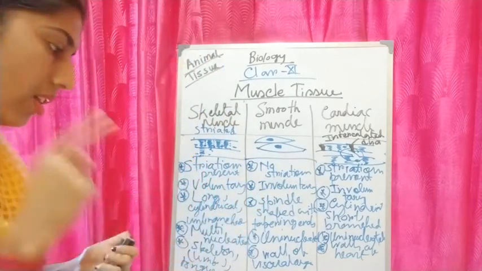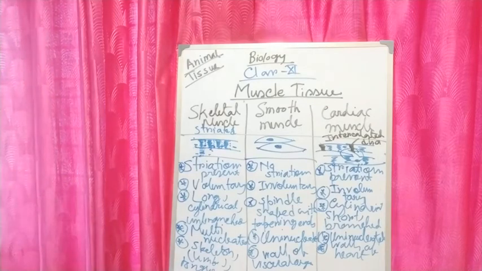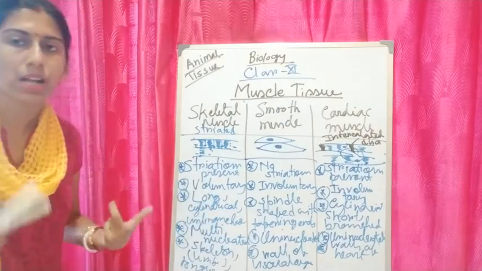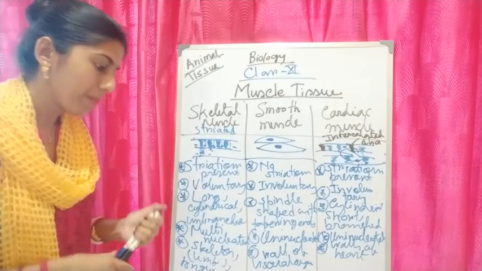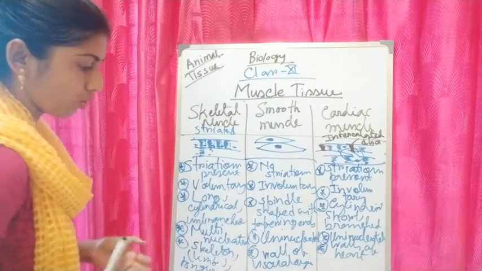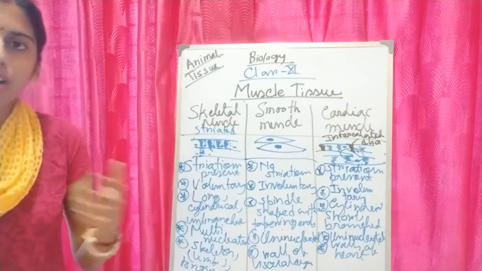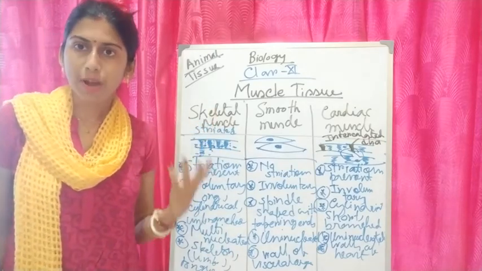They will contract as a unit. When one cell receives a signal to contract, the neighboring cells are also stimulated to contract. As you know, cardiac muscle is in our heart, and the heart pumps continuously.